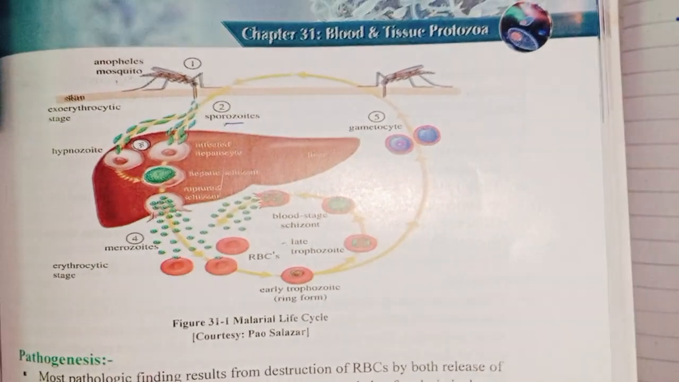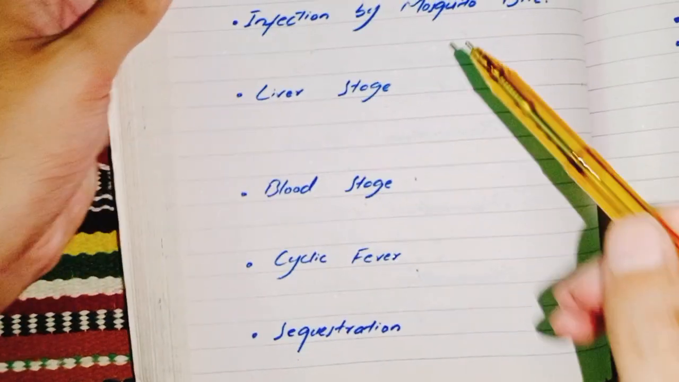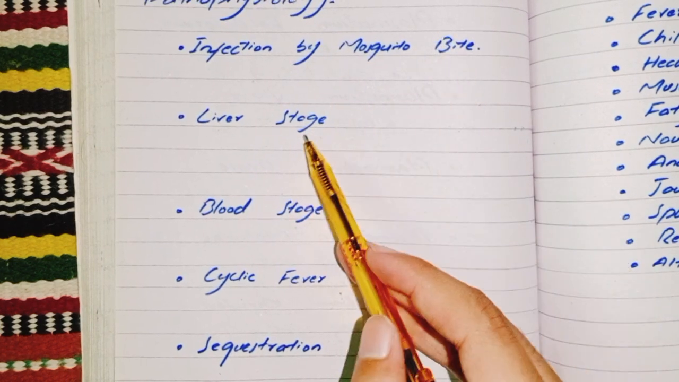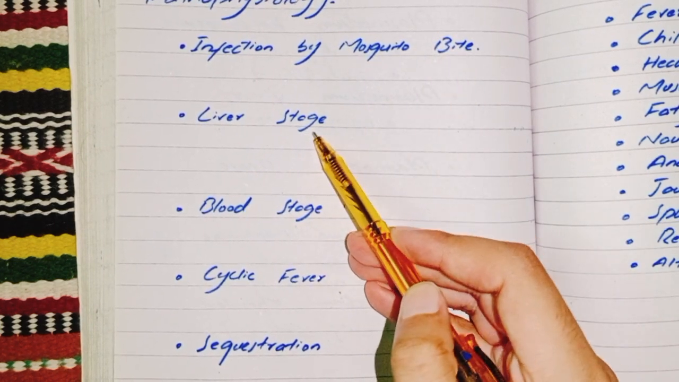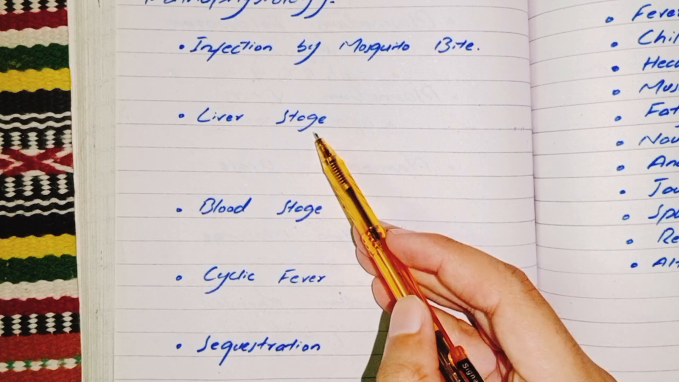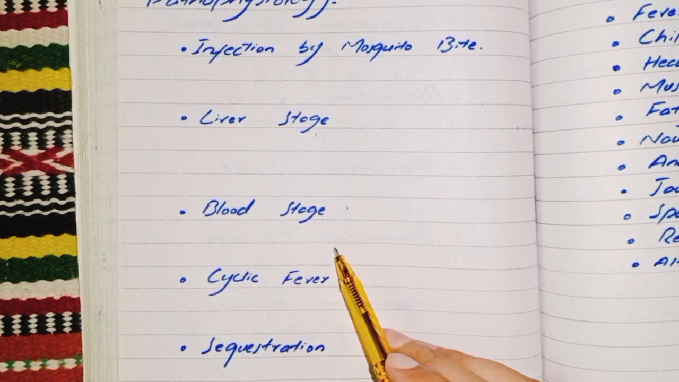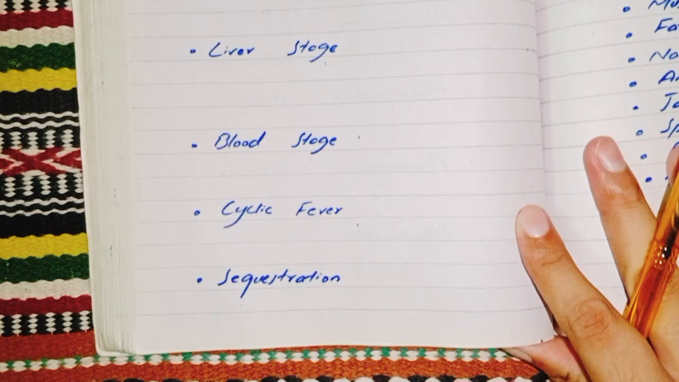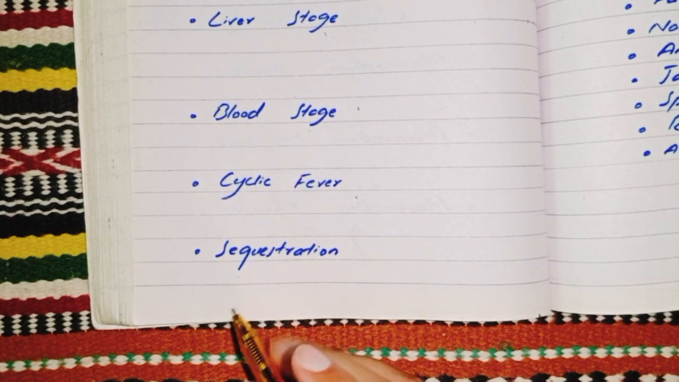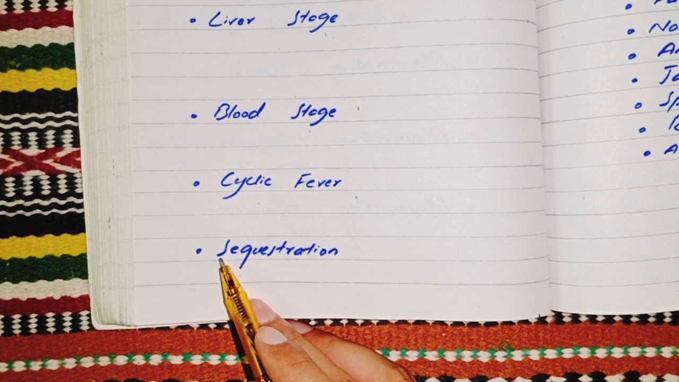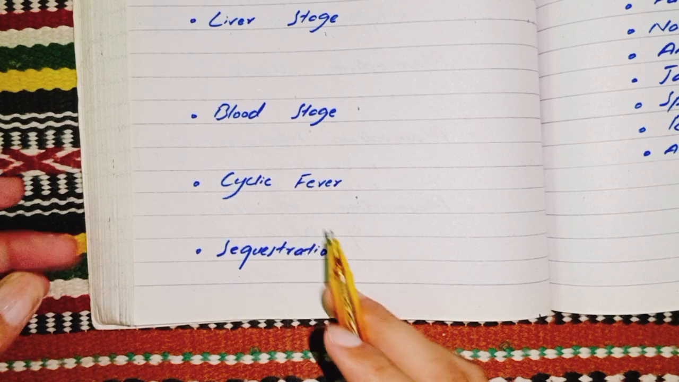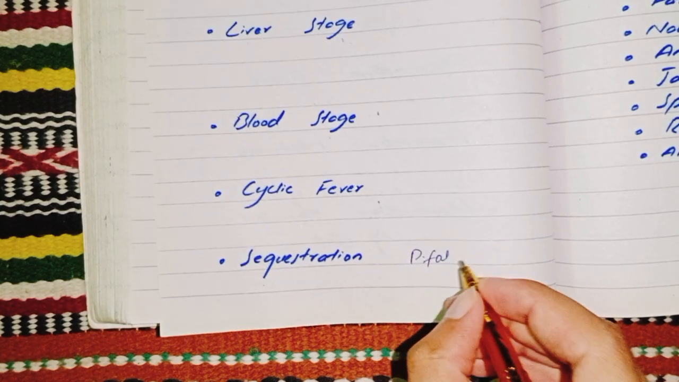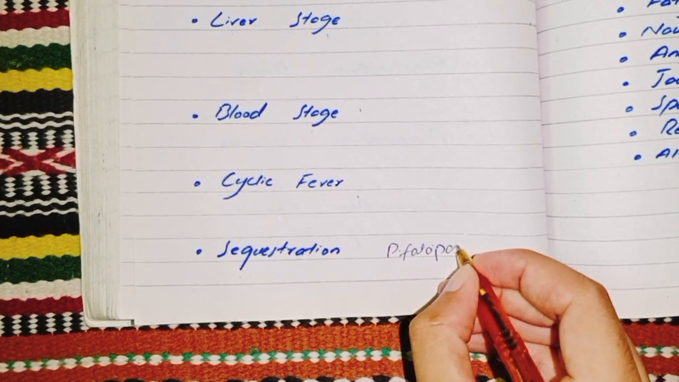I never talked about the last step. I have completely explained every step, like infection by mosquito bite, liver stage, where they enter into the liver cell and cause multiplication, and blood stage, where they enter into the bloodstream and the cyclic fever cycle repeats again and again. The last step is sequestration. Sequestration is caused by Plasmodium falciparum.